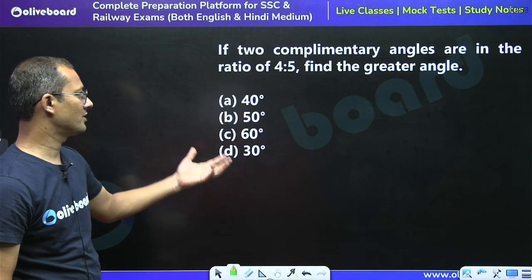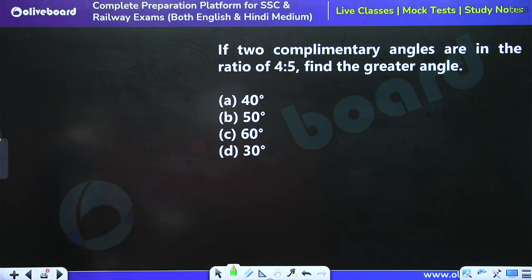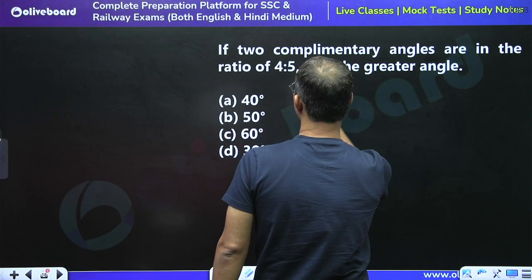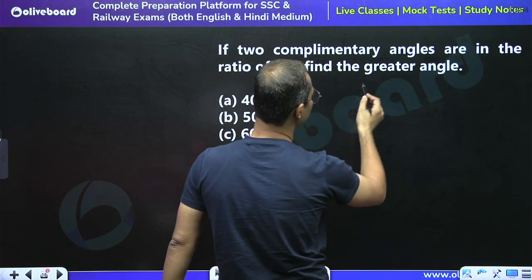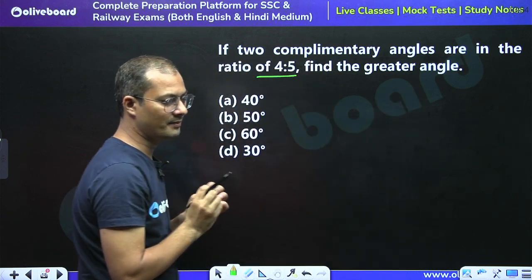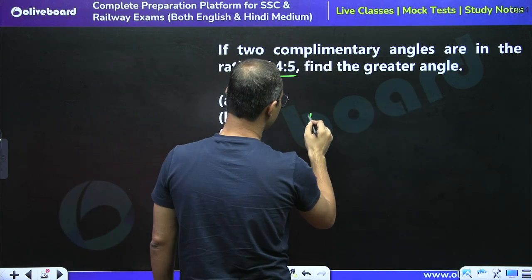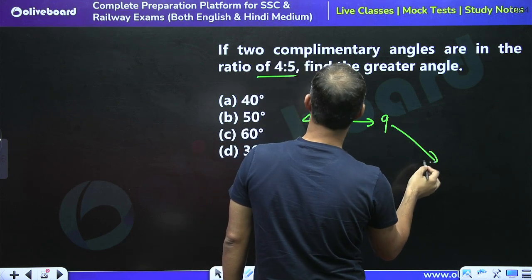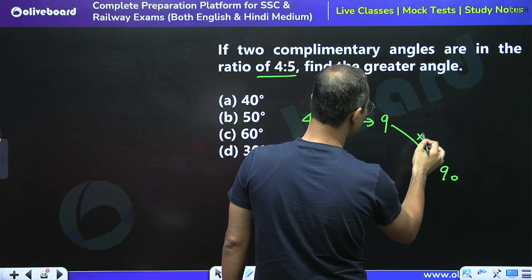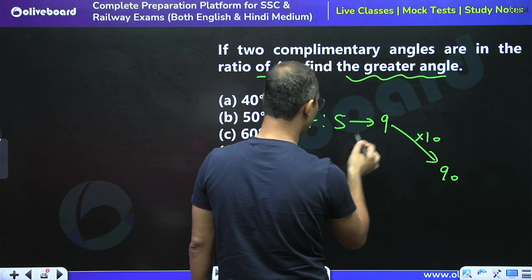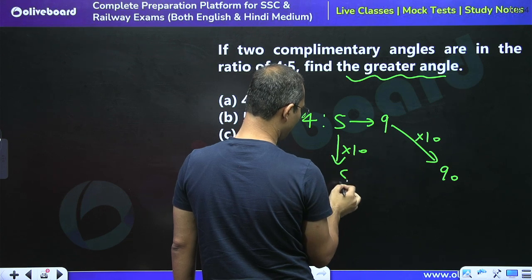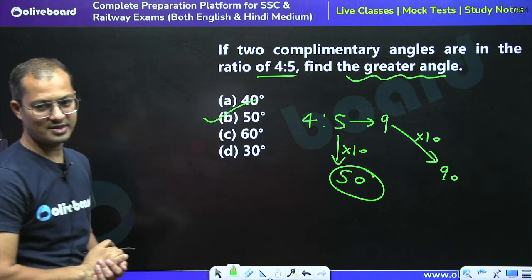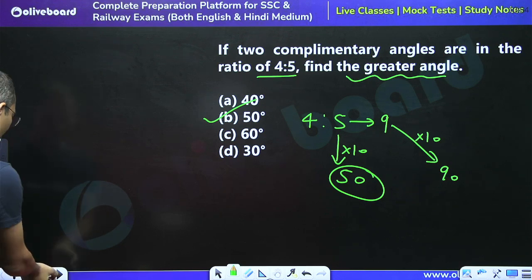Tell me what is the answer for this question. If two complementary angles are in the ratio of 4:5, find the greater angle. So we know that the sum of complementary angles is 90 degrees. So we can say 4:5, the total is 9. So 9 is equal to 90, right? So this is 10 times. So we have to calculate the value of the greater angle, so this would also be 10 times. So the greater angle is equal to 50 degrees. So 50 degrees is the right answer.